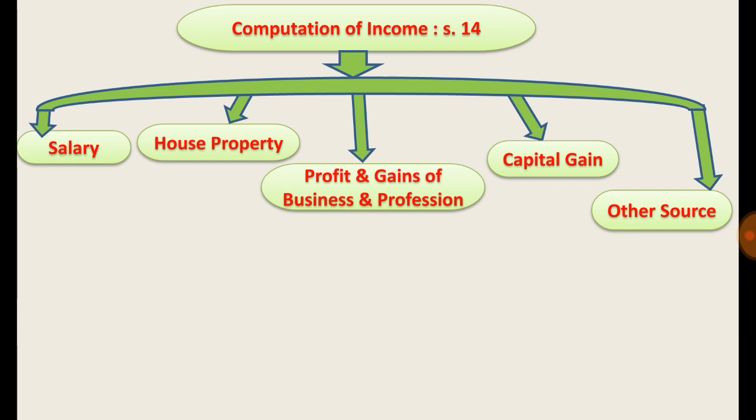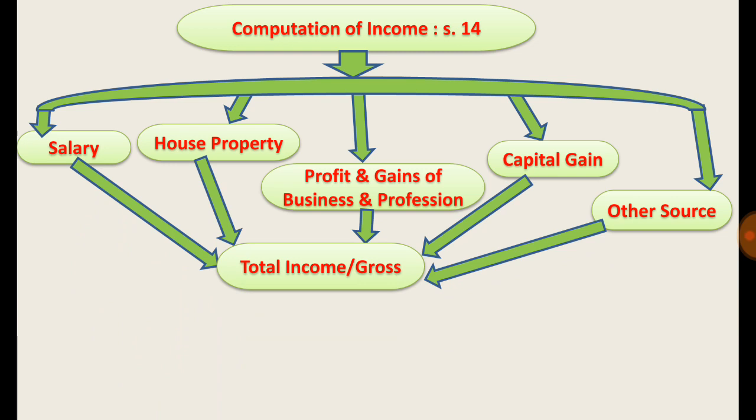So the person may get income from all of such sources or may not. It is not necessary that a person shall get income from all the sources. Then after calculation of income under each head, all the income will be aggregated together.